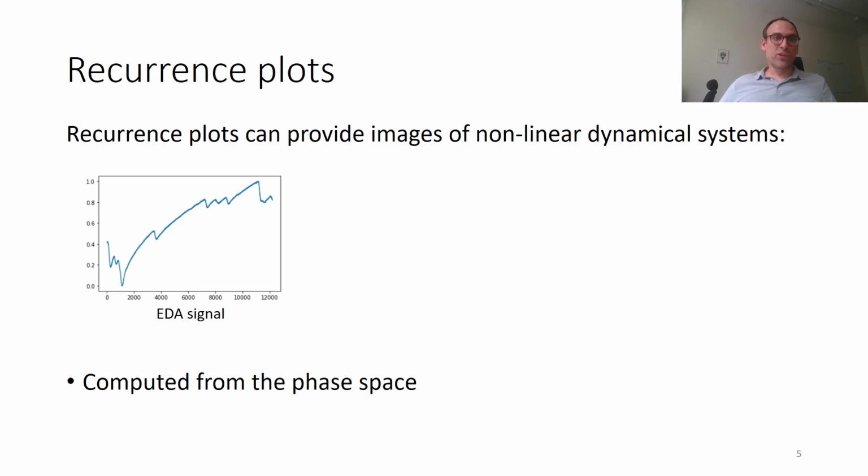As such, the recurrence plots are generally computed from the state space itself. The problem here is that to obtain the state space, we need again to define several parameters. Fortunately, it's also possible to compute recurrence plots directly from the signal, and that is what we did in this study.